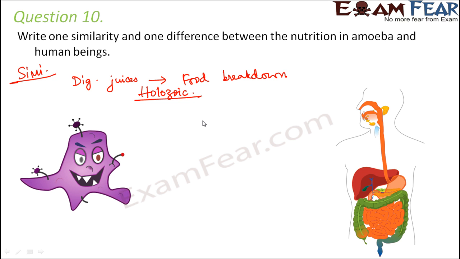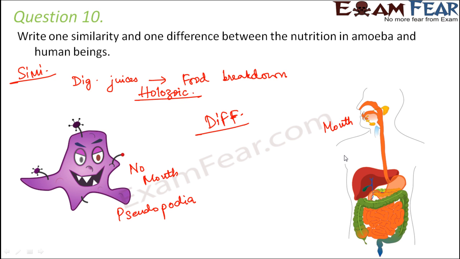Now, what are the differences between the two? A lot of differences, in fact. In case of amoeba, there is no mouth present for ingestion. However, in human beings, mouth is present for ingestion. In amoeba, you do not have all these structures which are involved in the process of digestion as in human beings. In amoeba, you have pseudopodia, which helps in intake of food.